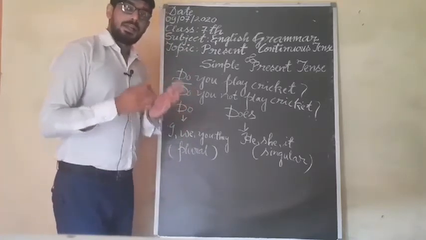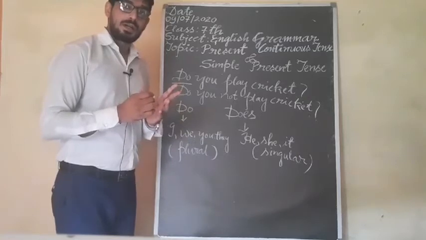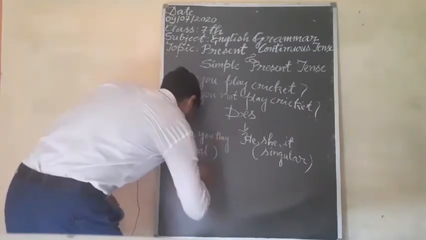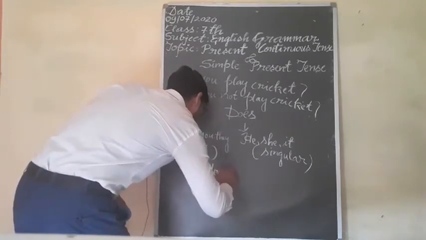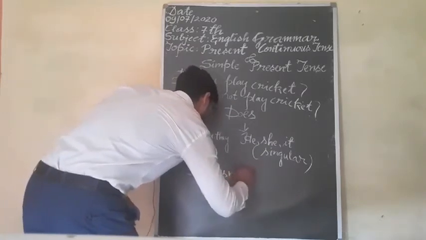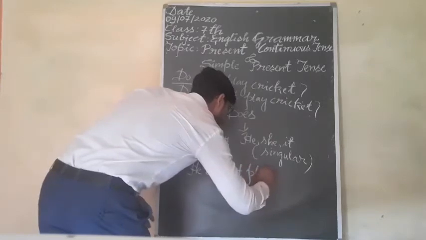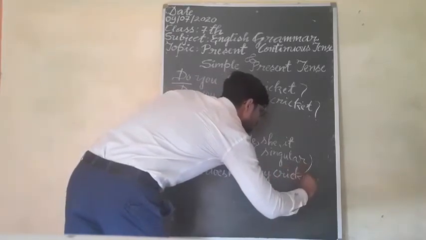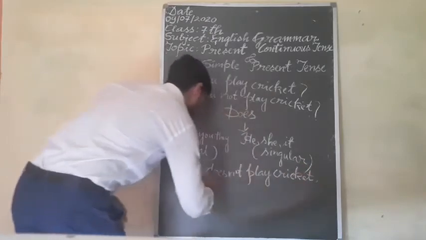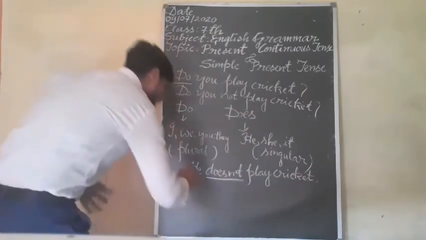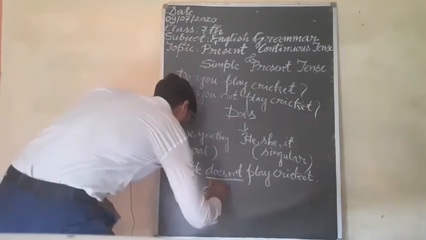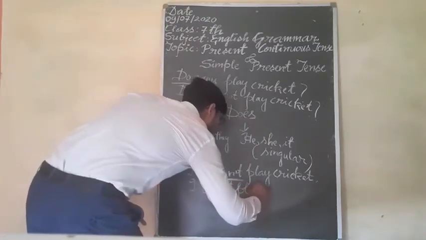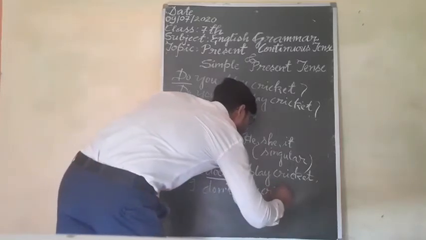And you have to use do not and does not in negative sentences also. Suppose that I am writing the sentence: he does not play cricket. I am using does not. With I, what will I use? I don't play cricket.